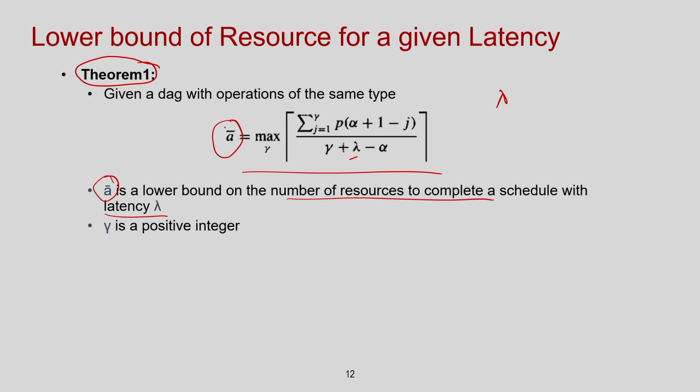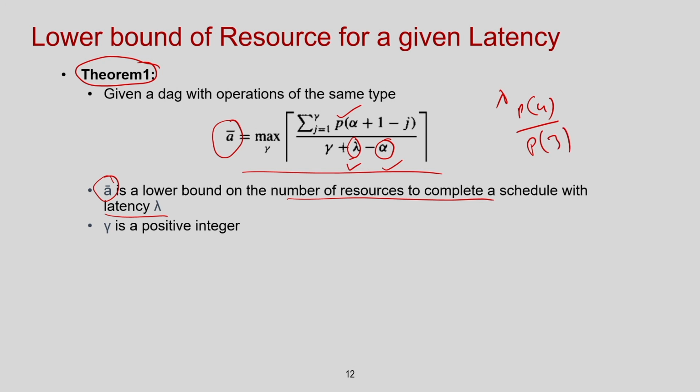In this particular equation, let us try to understand what is known to me. This lambda is known, because the latency bound is given to me. This alpha is the maximum level of the nodes, that is also known to me, and the p values are also known to me, because p of 4 is the number of nodes which have level 4, p of 3 is the number of nodes which have level 3, and so on.